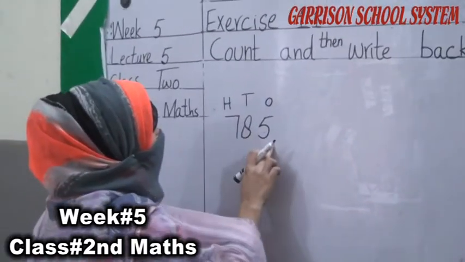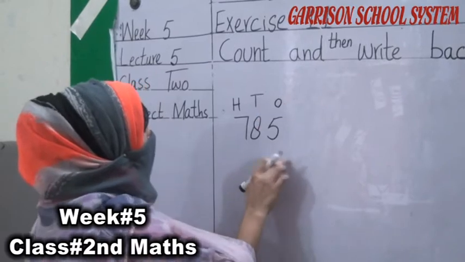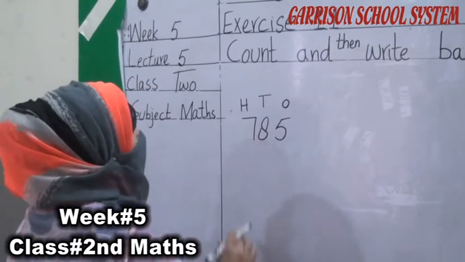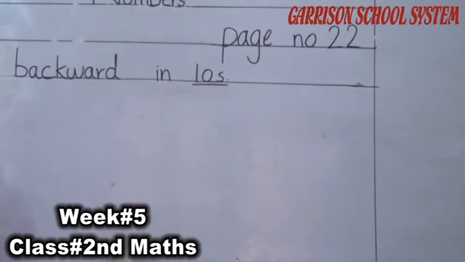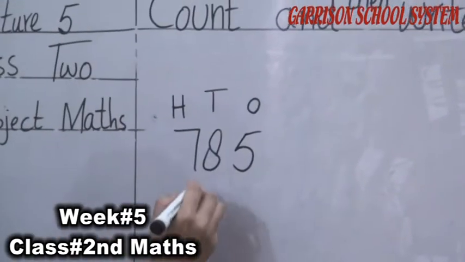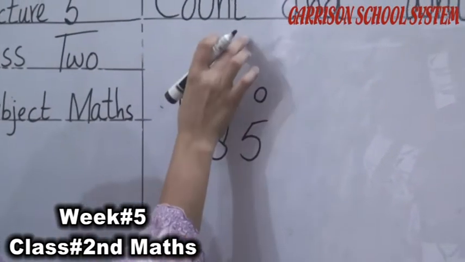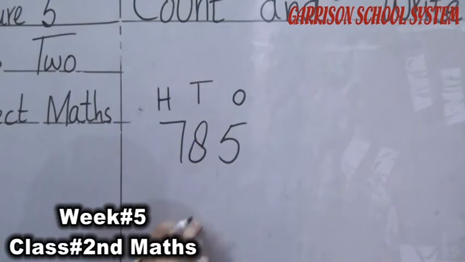Back means we have to move 785. This is our ones number. This is our tens number. This is our hundred number. And we have to minus 1 from this tens. For example, 8 is in tens number.